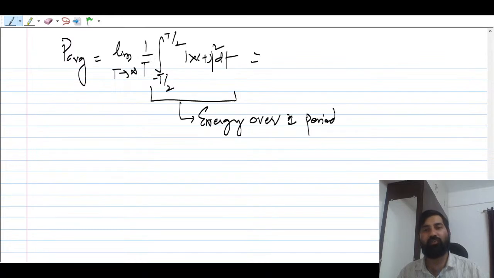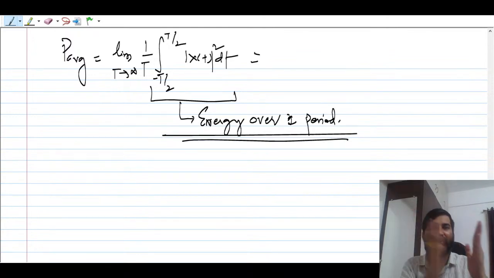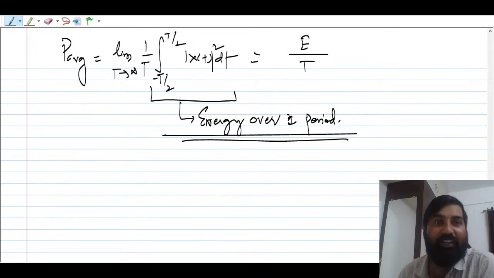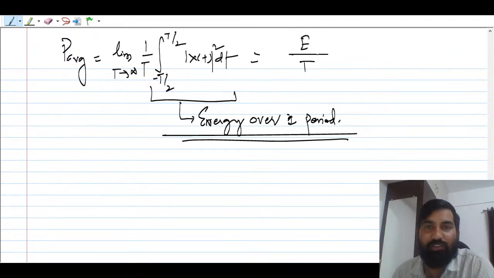If this signal is an energy signal, we get energy upon T. And if T tends to infinity, what will the power be? Suppose E is finite, then the power is going to be 0.